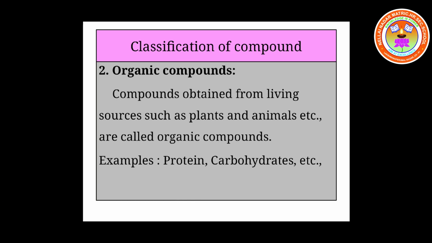The next classification is organic compounds. The compounds which are obtained from living sources such as plants and animals are called organic compounds. Examples: proteins and carbohydrates. Proteins are the building blocks of our body, and they are made up of organic compounds. Organic carboxylic acids, higher order fatty chains, fatty acids. Is it okay, children? So organic compounds have their origin from plants and animals.